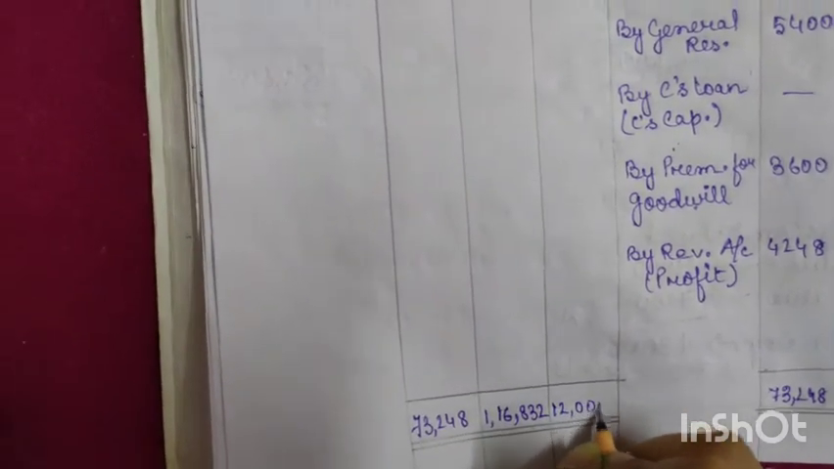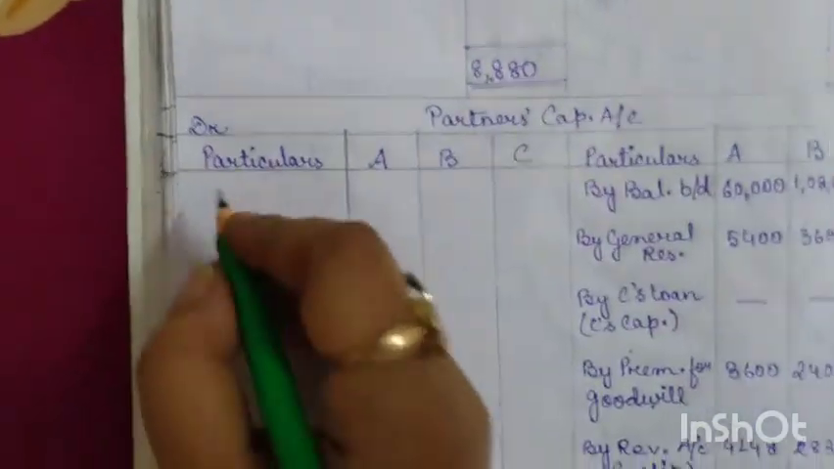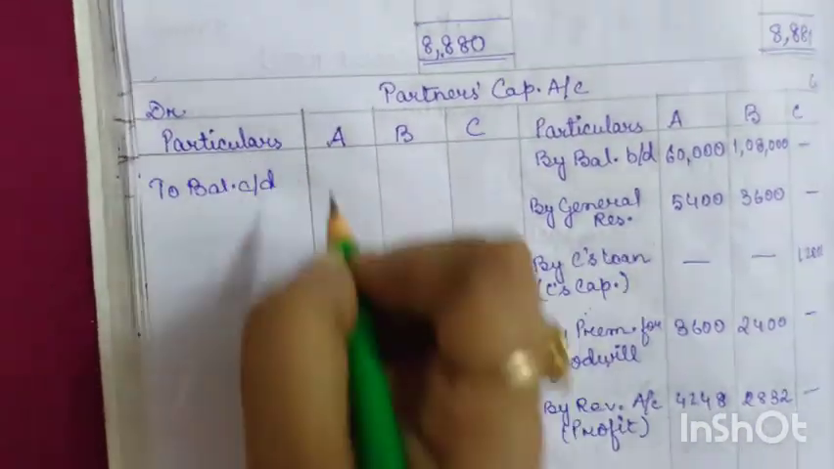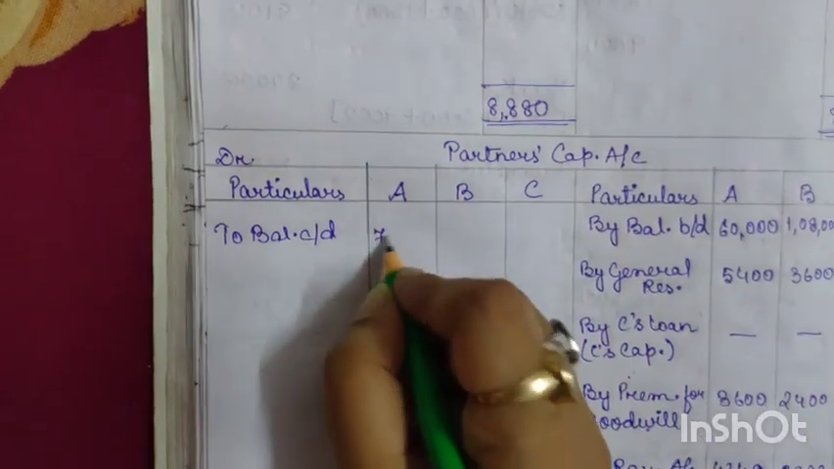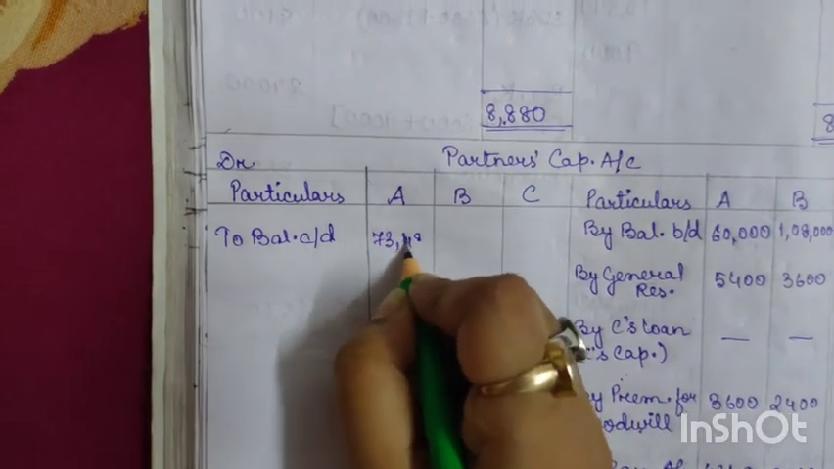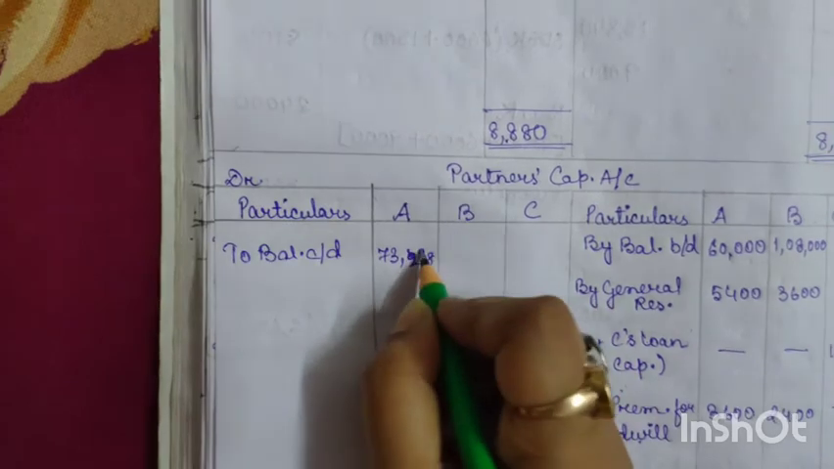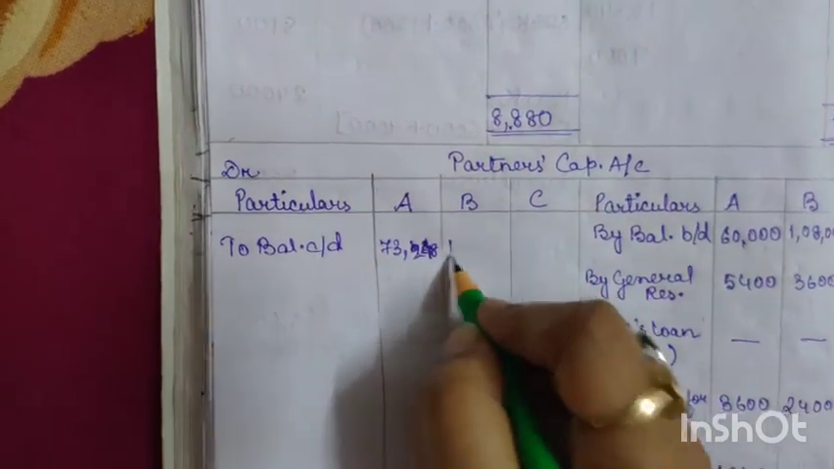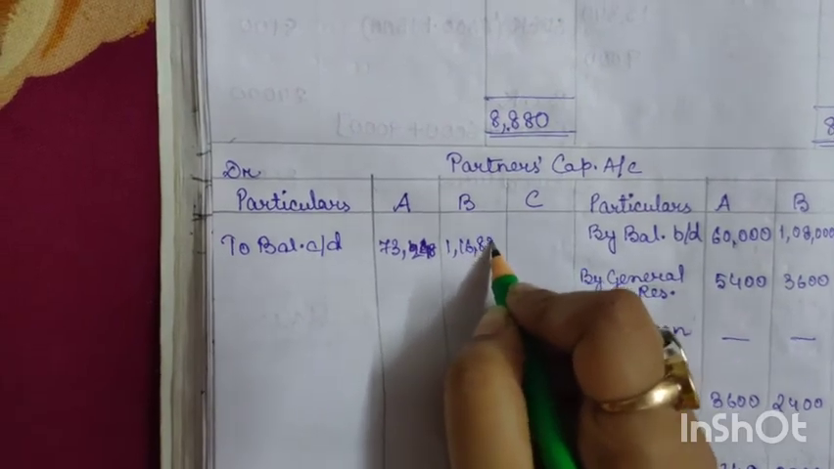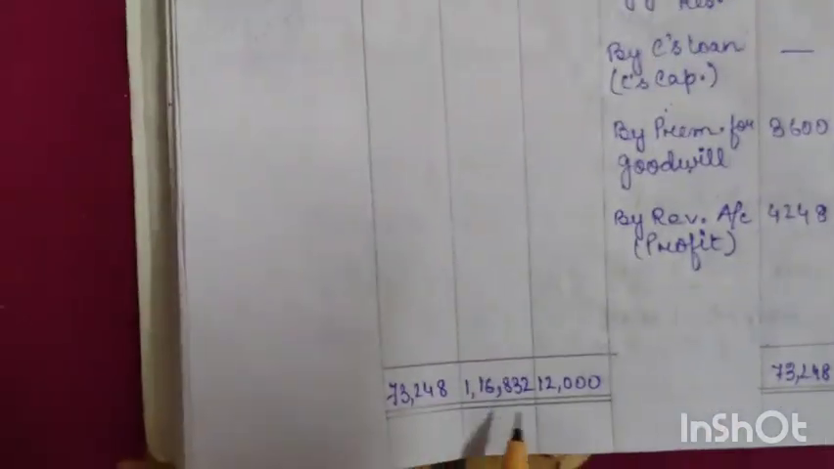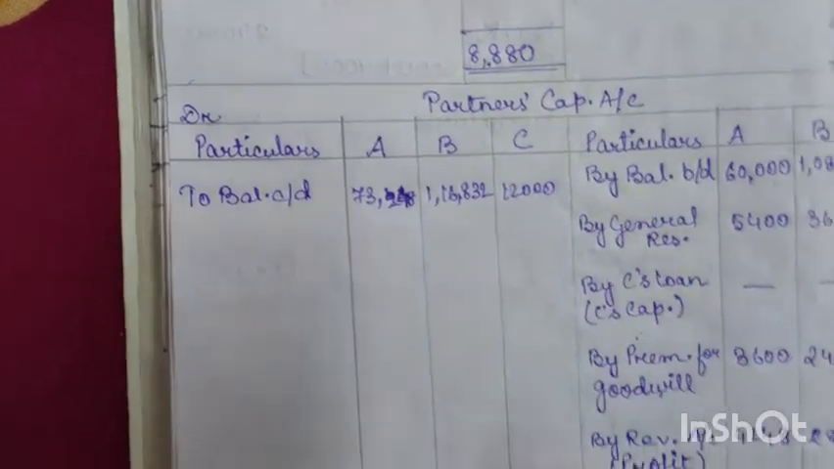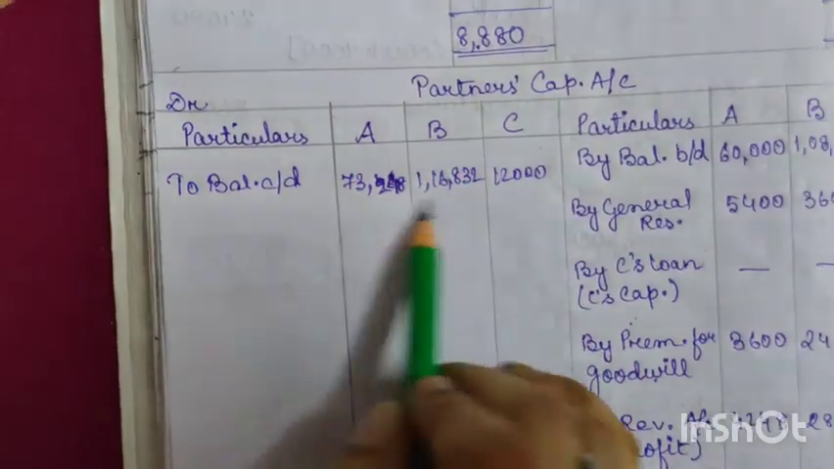Now since there is nothing to deduct, we can directly write here balance carried down. For A it will be 73,248. Okay, for B it will be 1,16,832, and for C it will be 12,000. Okay, now this will become their new capitals.